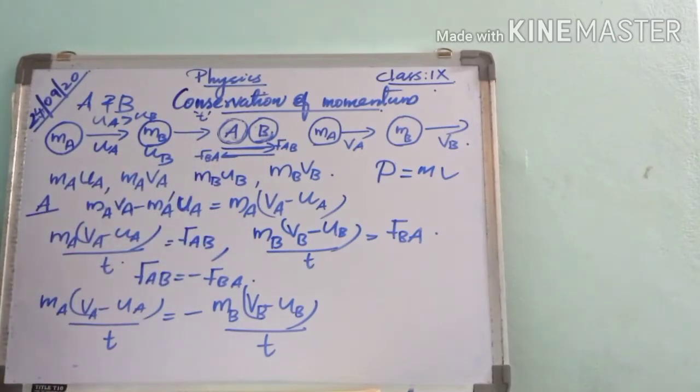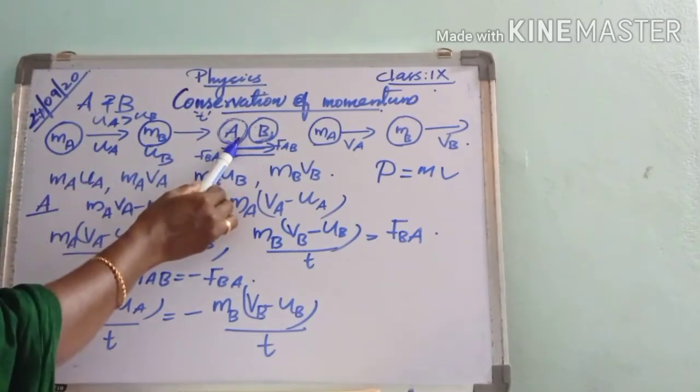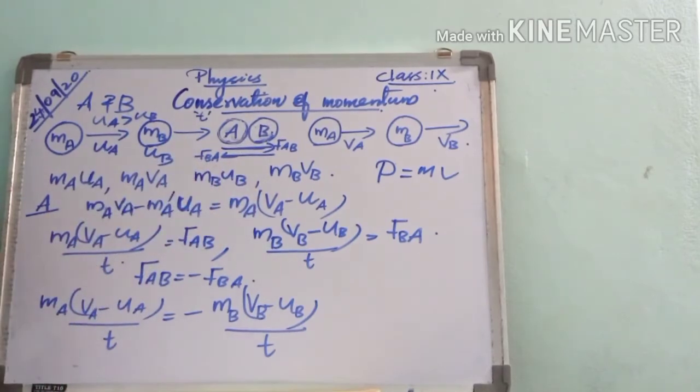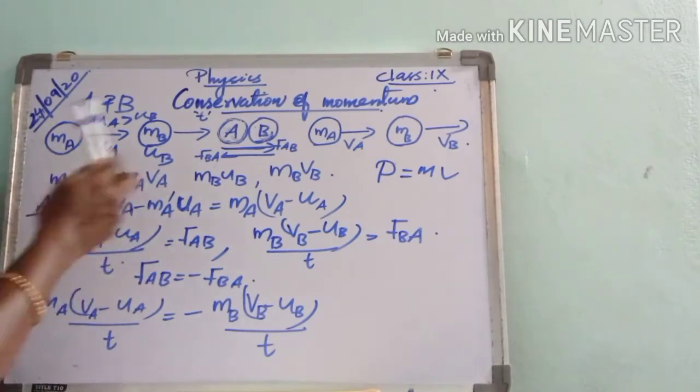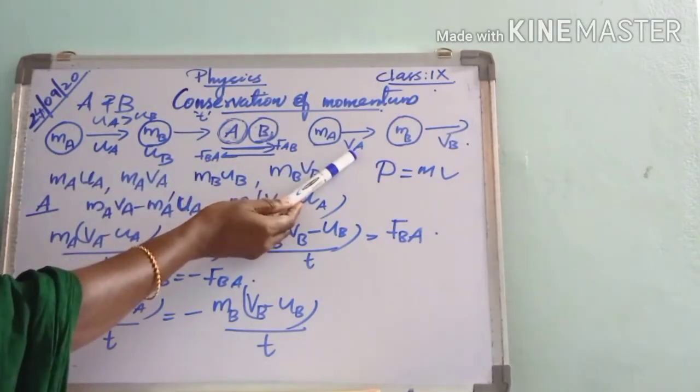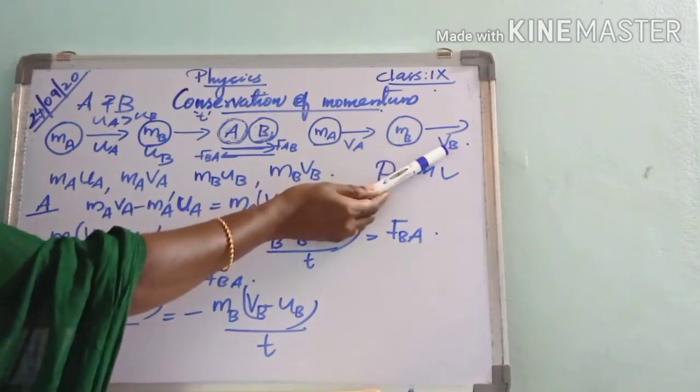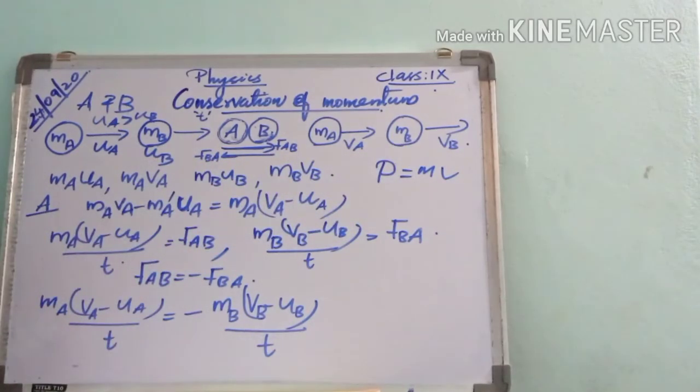Then after collision, ball A moves with a velocity VA and ball B moves with a velocity VB. Have you got it?